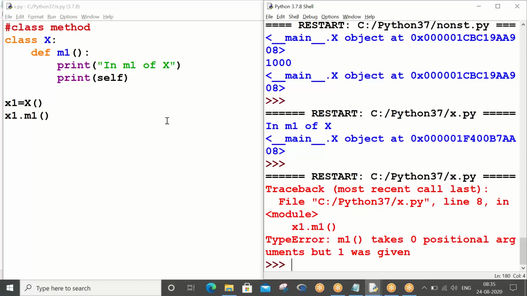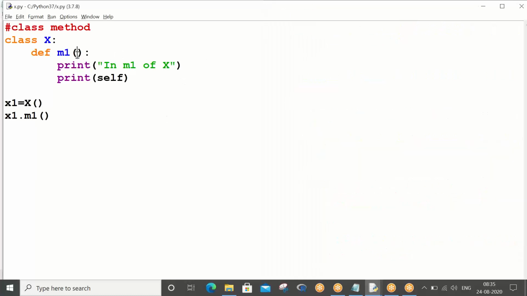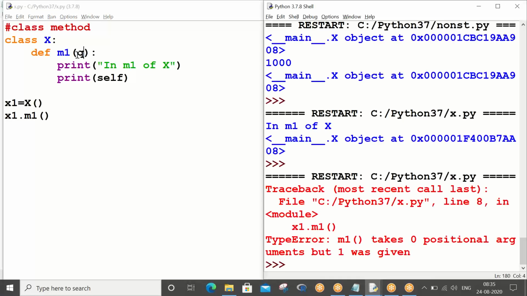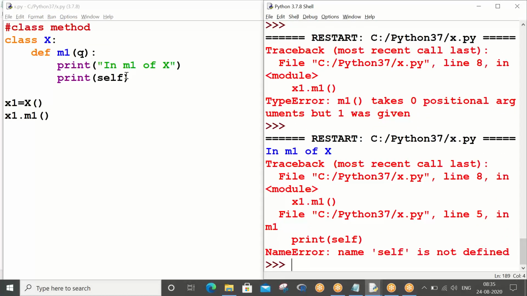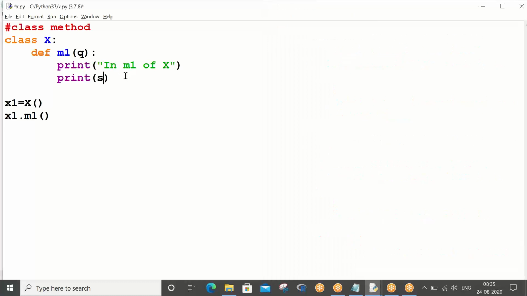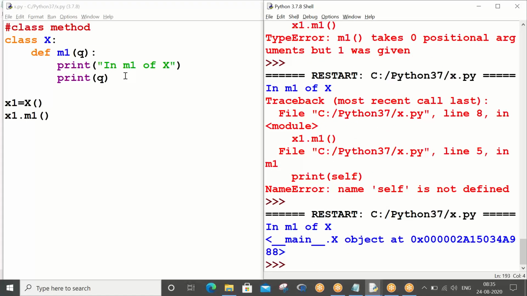So whenever a method is not working with 0 parameters, that method may be an instance method or class method. This is your previous program only.